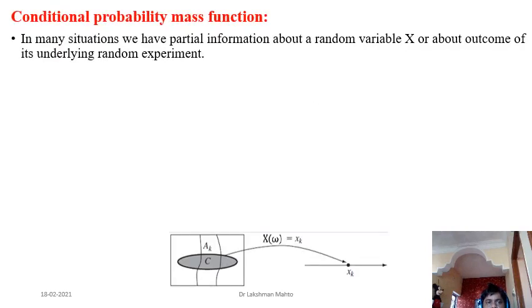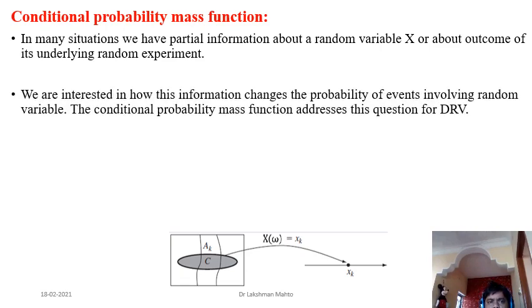So the motivation you can observe is that in many situations we have just a few partial information about a random variable, or if you look back at the random experiment, partial information about the outcome of the random experiment. Once we have partial information, we are interested in how it can change the probability of an event involving the random variable.